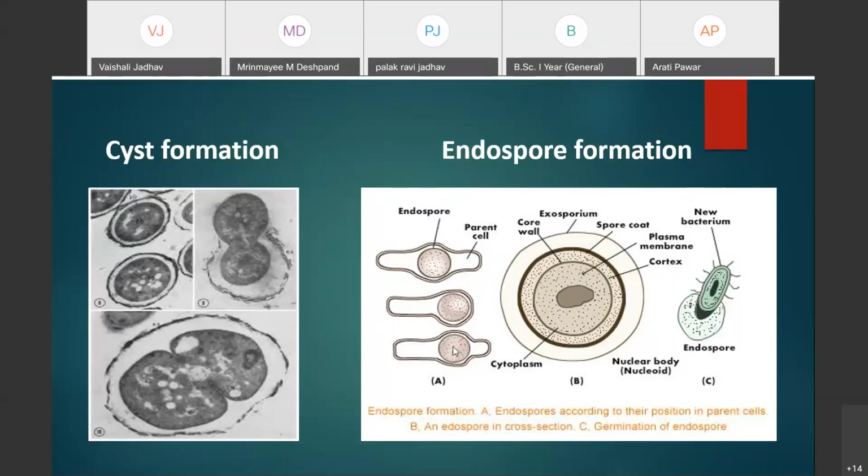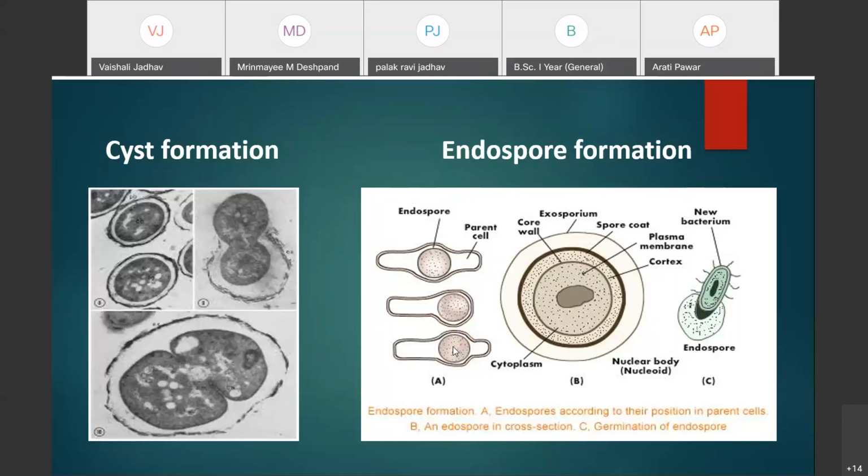The bacteria which produce endospores secrete certain types of toxins, and these are responsible for certain types of diseases.